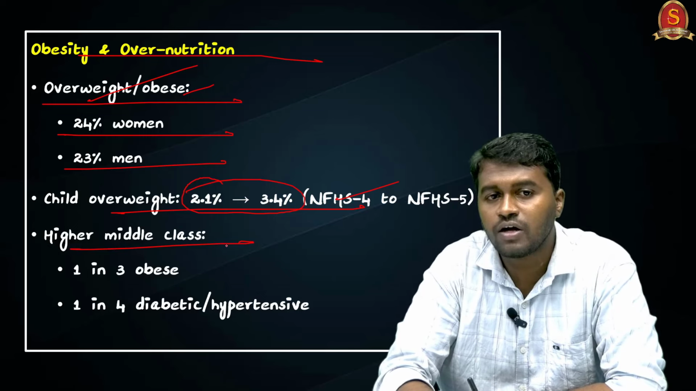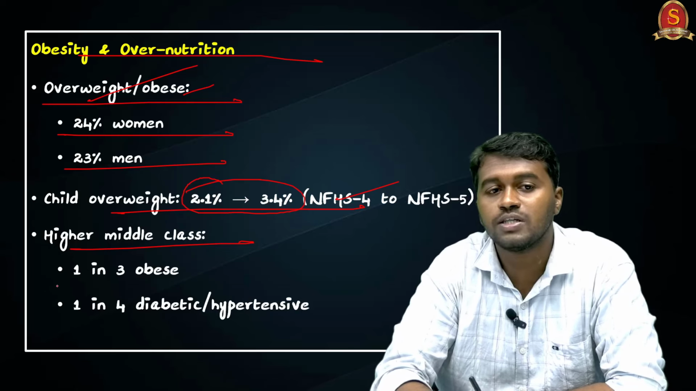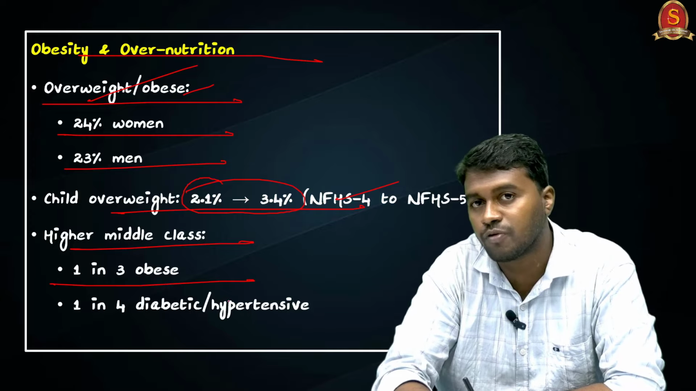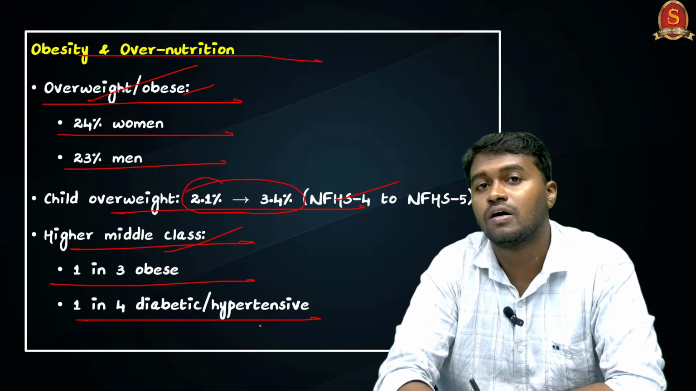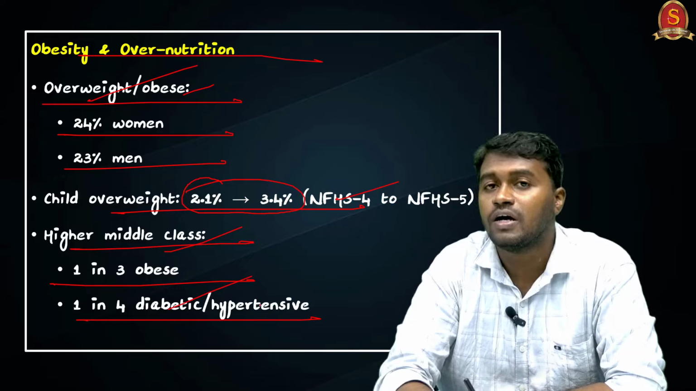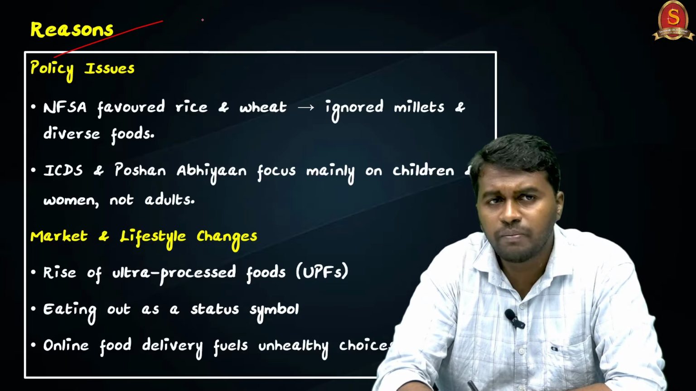And if you take the case of obesity in the higher middle class, you can see that 1 in 3 people from the higher middle class are facing the problem of obesity, and 4% of people are facing the problem of diabetes or hypertension. And what are the major reasons behind it?